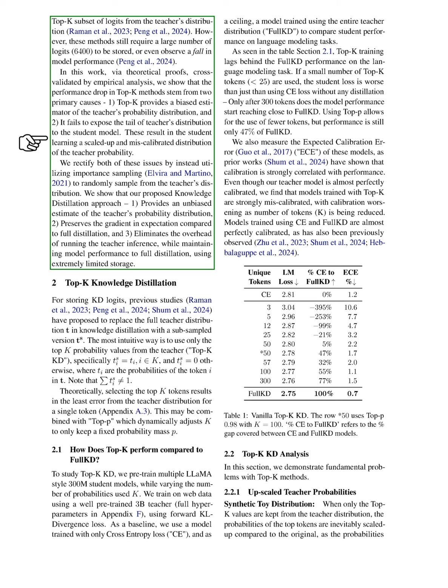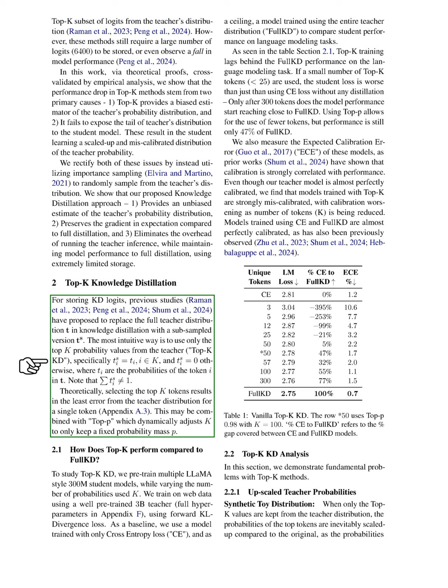We propose a solution using importance sampling to randomly select from the teacher's distribution, which allows us to provide an unbiased estimate, maintain gradient preservation, and reduce the need for extensive teacher inference while keeping model performance comparable to full distillation with minimal storage. In our exploration of top K knowledge distillation, we note that previous studies have suggested using a subsampled version of the teacher distribution.